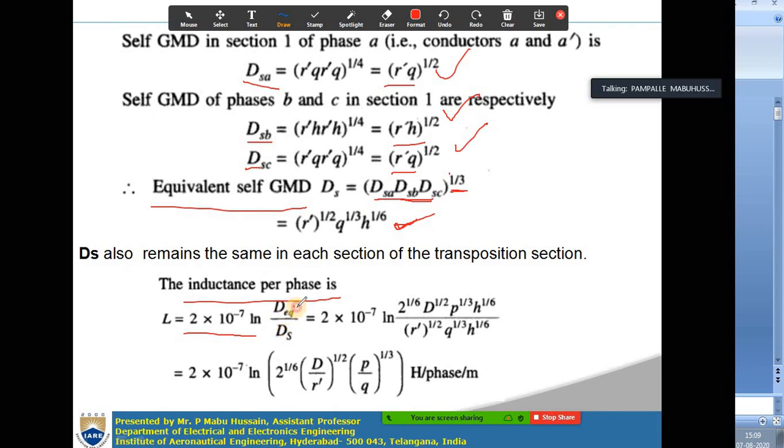You calculated the d equivalent value and the ds value, you substitute them, and you get the final expression: 2 into 10 power minus 7 ln of 2 into 2 power 1 by 6 into d by r dash whole to the power 1 by 2 into p by q whole to the power 1 by 3. The units are Henrys per phase per meter, since you are taking only one phase.